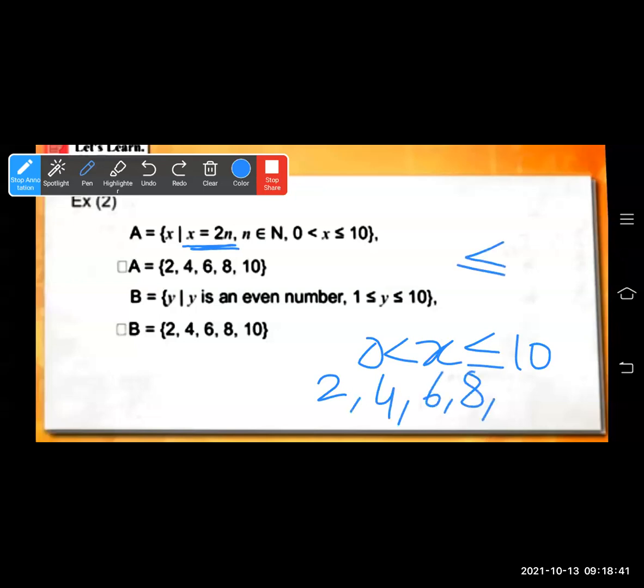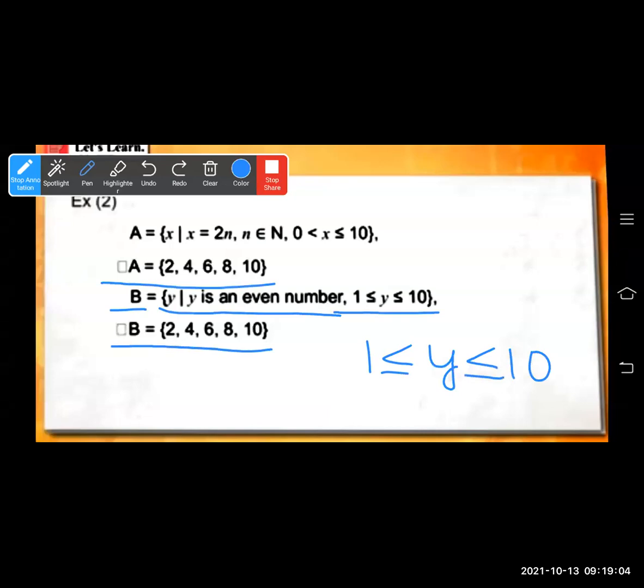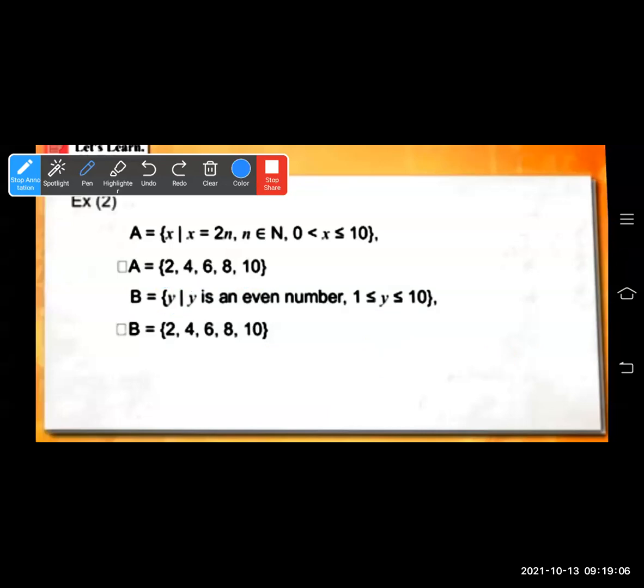If less than or equal to is written, you have to include 10 in this set. So 2, 4, 6, 8, 10 is set A. Now the second example is B is equal to y such that y is an even number, 1 less than or equal to y less than or equal to 10. That means it also has the same elements 2, 4, 6, 8, 10. Once again we can say that elements of set A and set B are not in the same order.